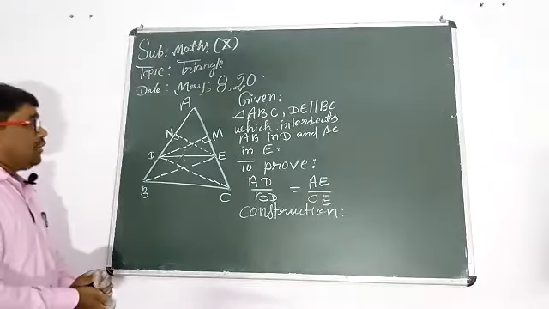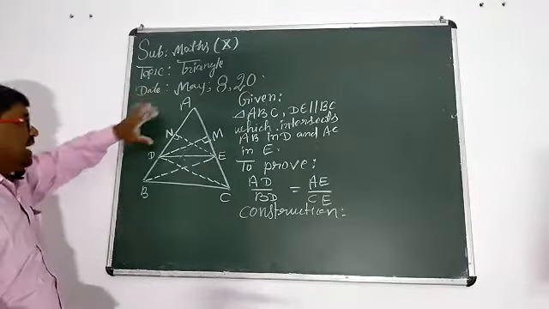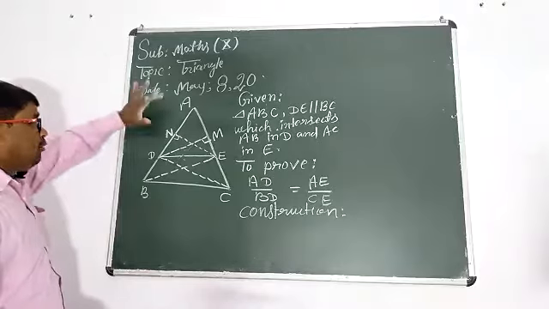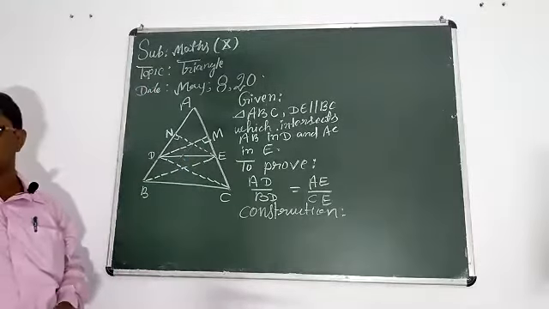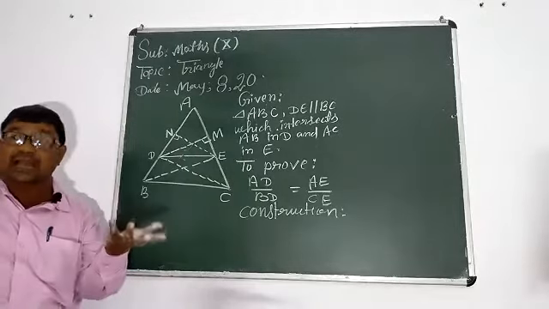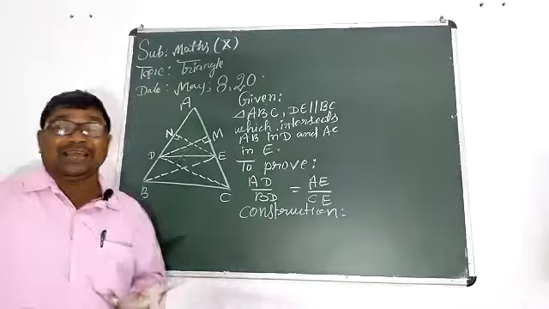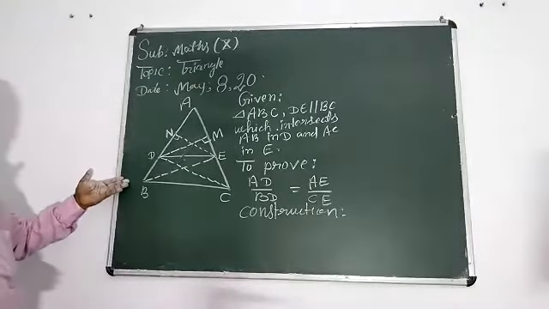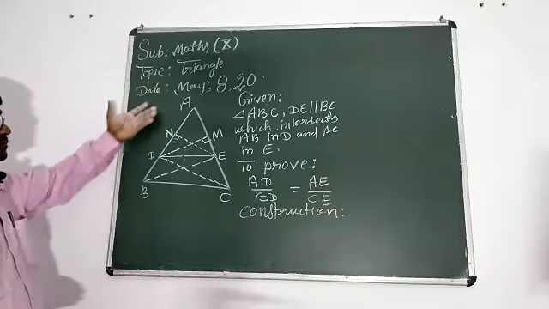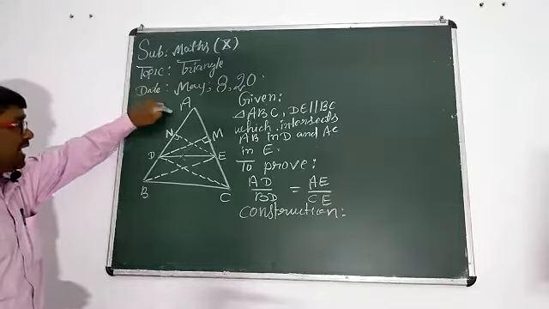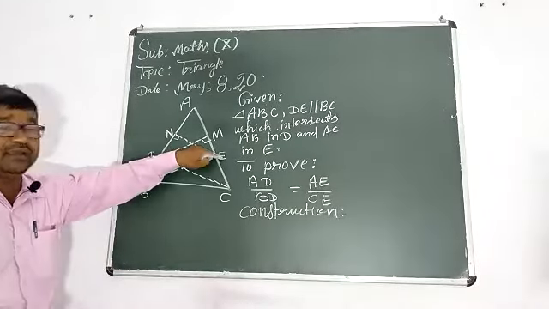Because we want to check the complete side AB. There are two triangles here: one is ADE, another is BDE. On the same side, two triangles. Sides originally is single AB, but there are two triangles. You can check: one is ADE, another is BDE.